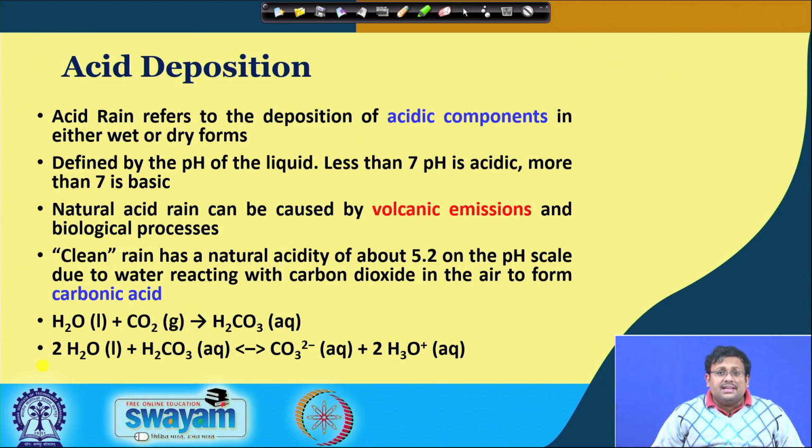As you can see in this slide, when liquid water reacts with carbon dioxide, it produces carbonic acid. This carbonic acid again dissociates into carbonate as well as hydronium ions. This is how clean rain behaves.